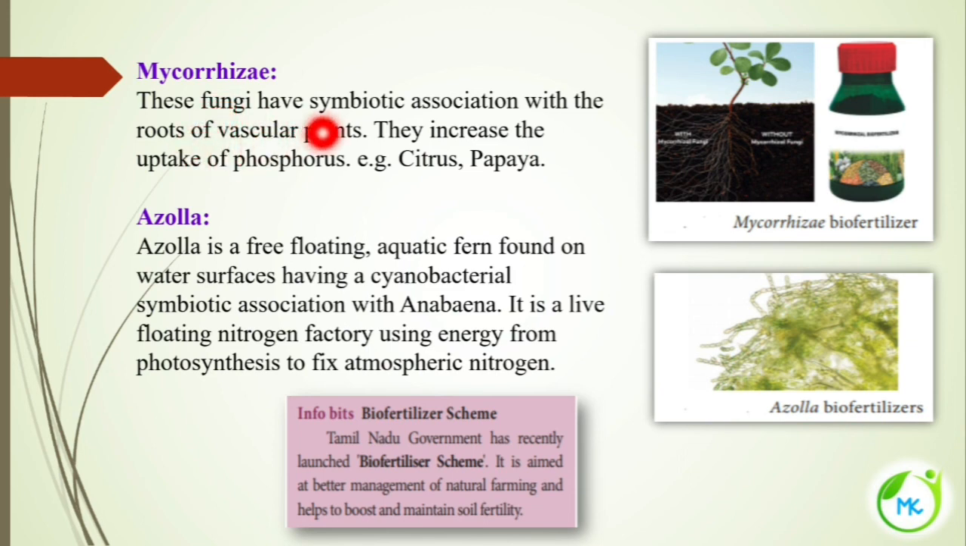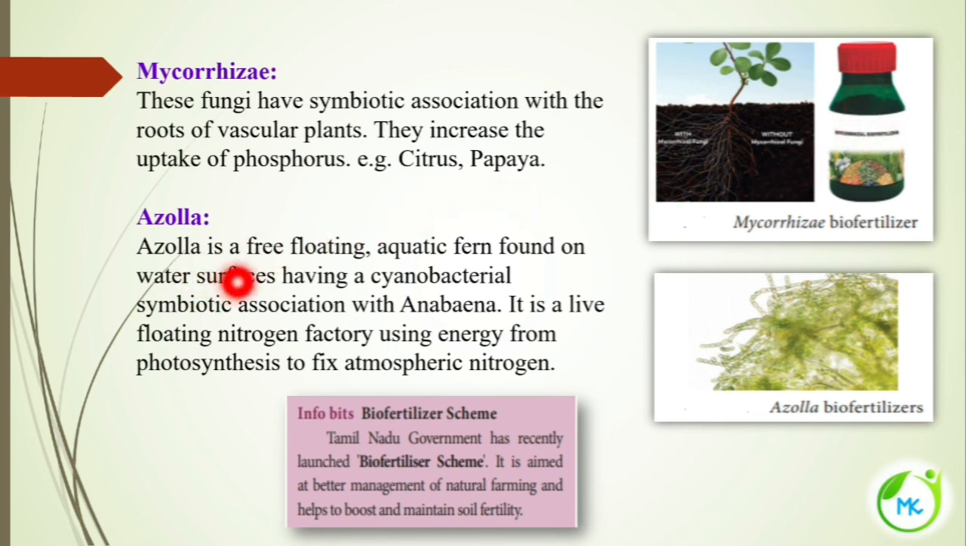How is the plant getting benefited? The mycorrhizae, which is growing around the root of the plant, will increase the absorptive area of the roots. Thereby they aid in the absorption of water and minerals which are required by the plants. So in this way both are benefited. Also this mycorrhizae will increase the uptake of phosphorus. Example, citrus, papaya. So this is the mycorrhizae biofertilizer.